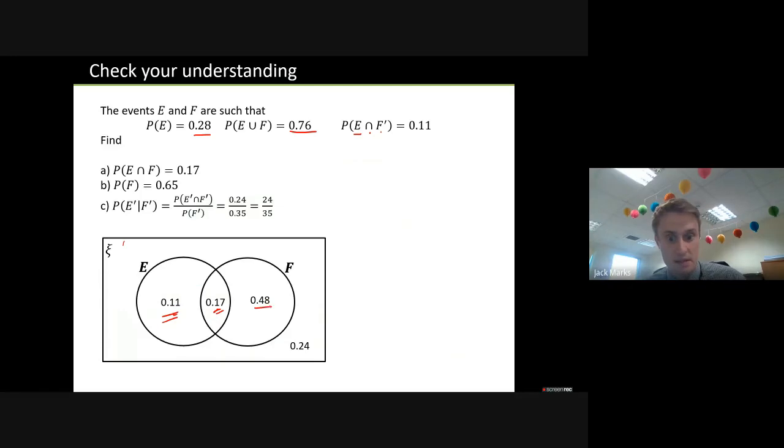So the only bit that's left is there. So you could have worked that out. And then it should add up to 1. So if you had done the Venn diagram to start with, that would be the way to go.